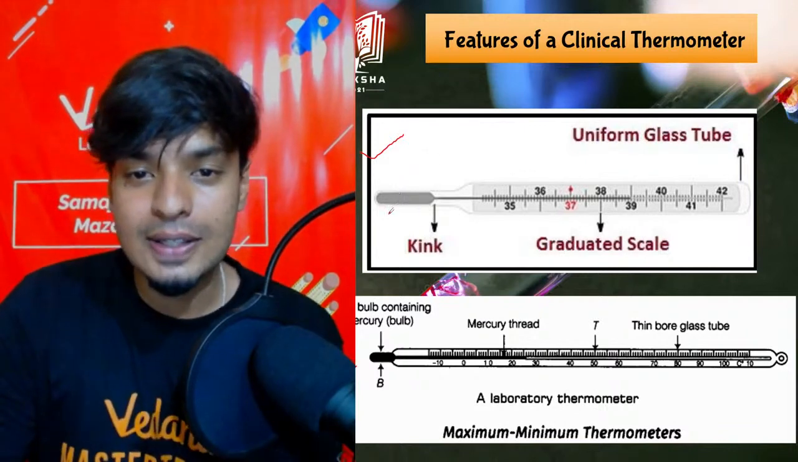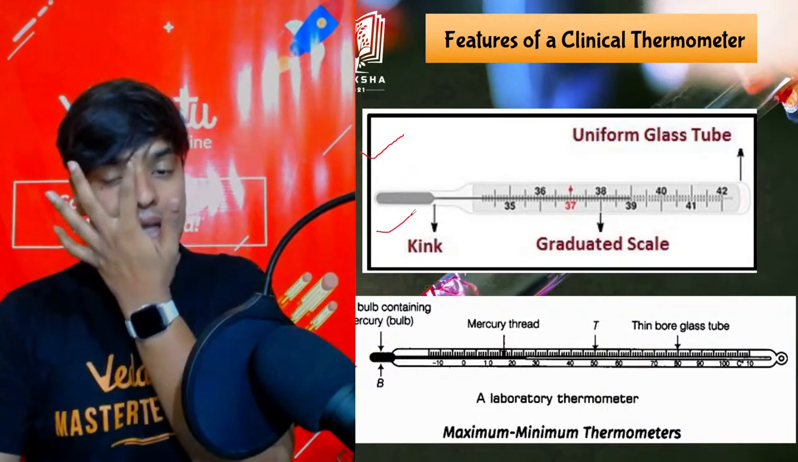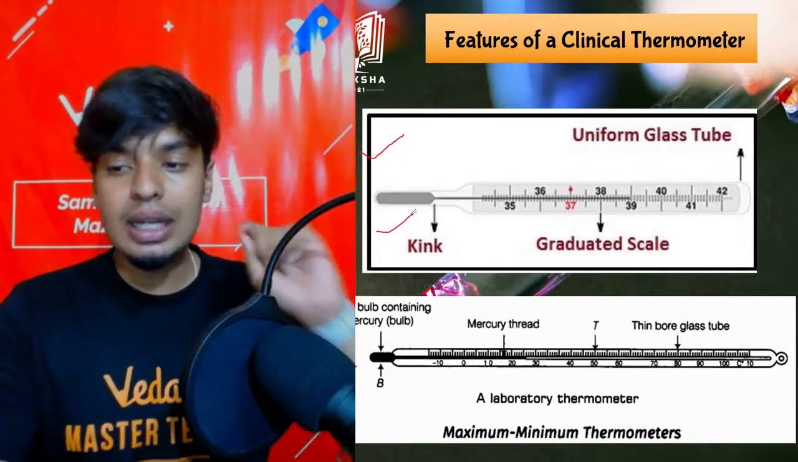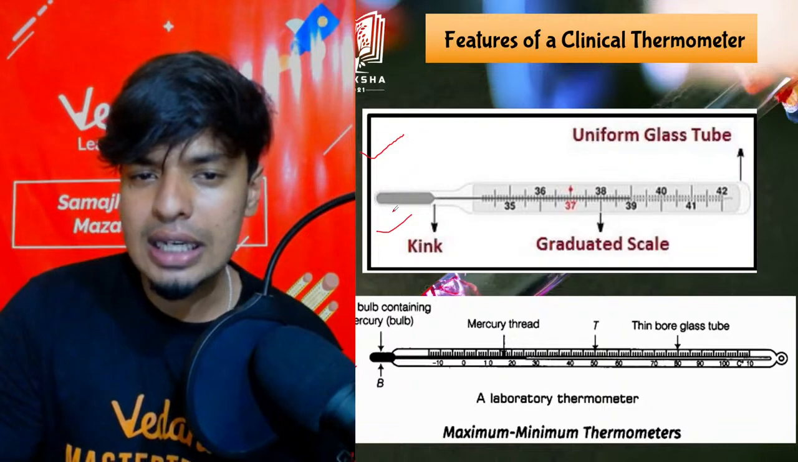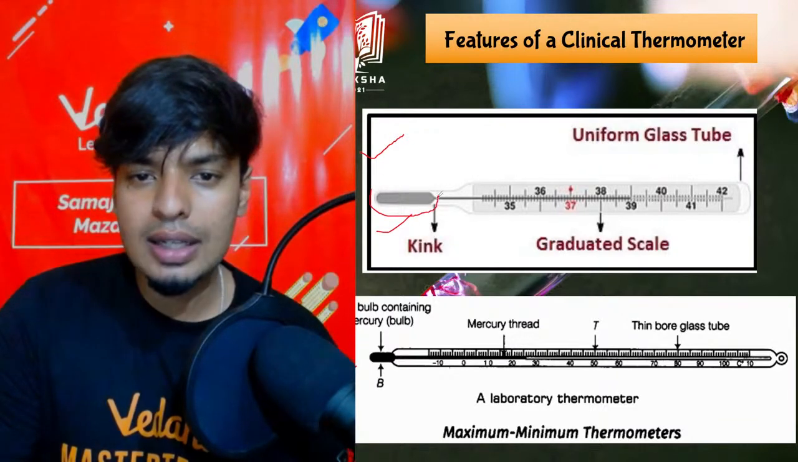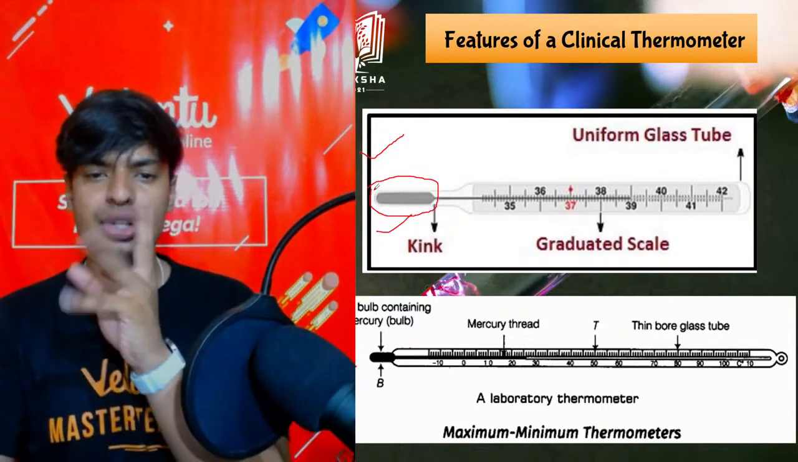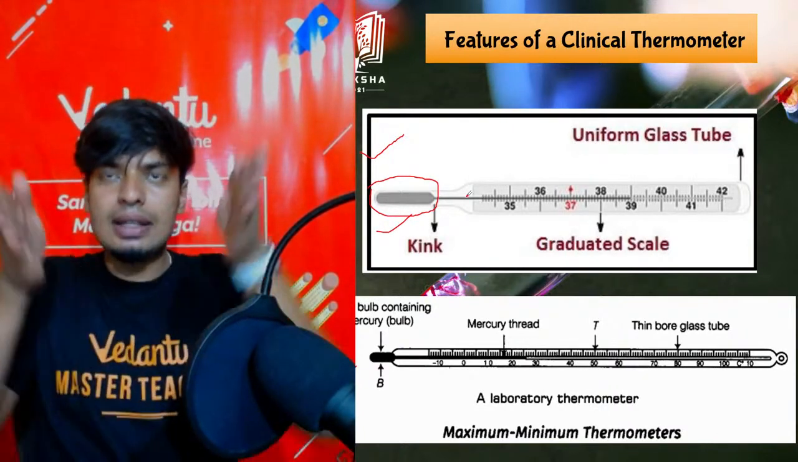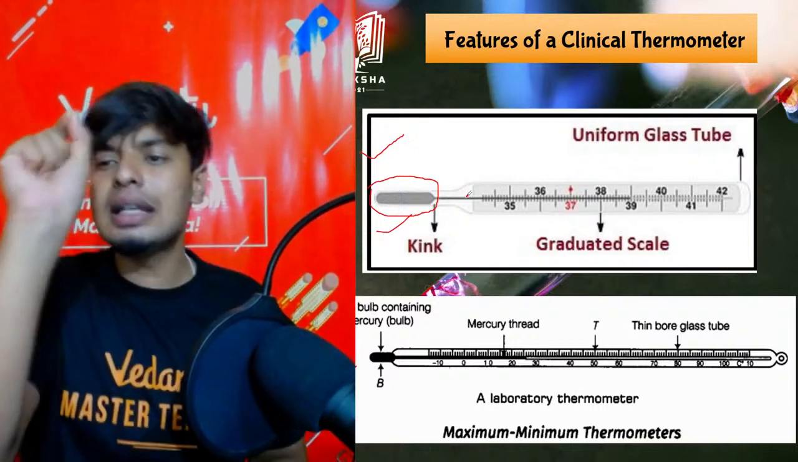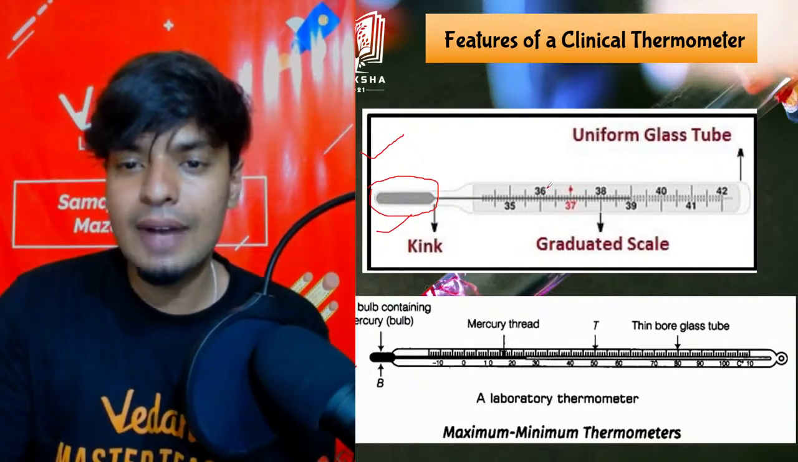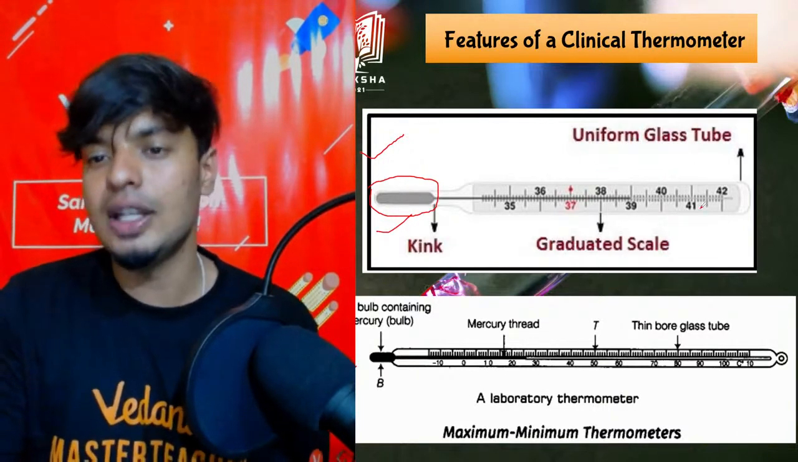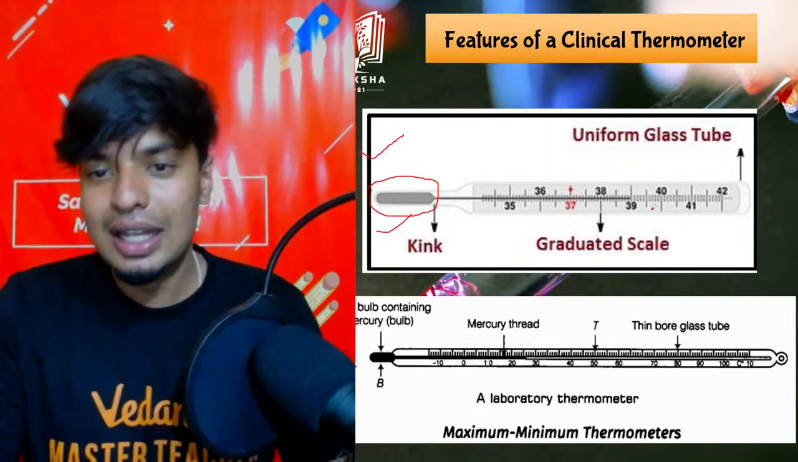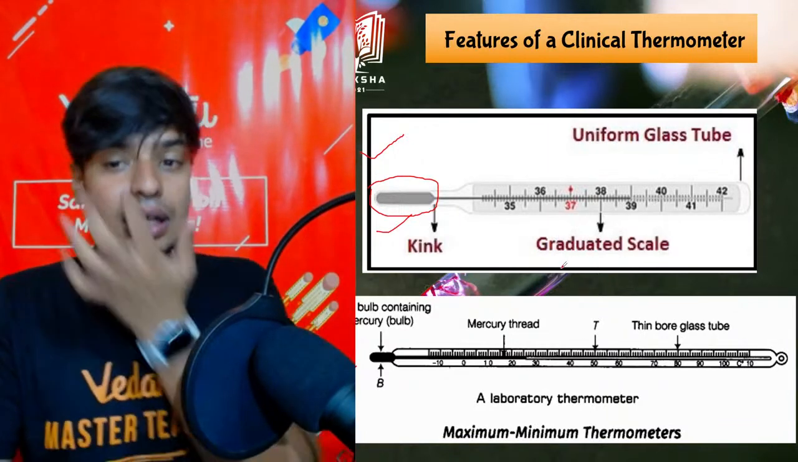Something that looked like this. If you have seen clinical thermometers, you can easily find something very shiny at the bottom. This part is called the bulb of the thermometer, which is so shiny. On the top, the tube goes like this, and it has various markings on top of it. You can see 35, 36, 37, 38, 39, 40, 41, 42. All of these markings are right there on the glass tube. That is a graduated scale.